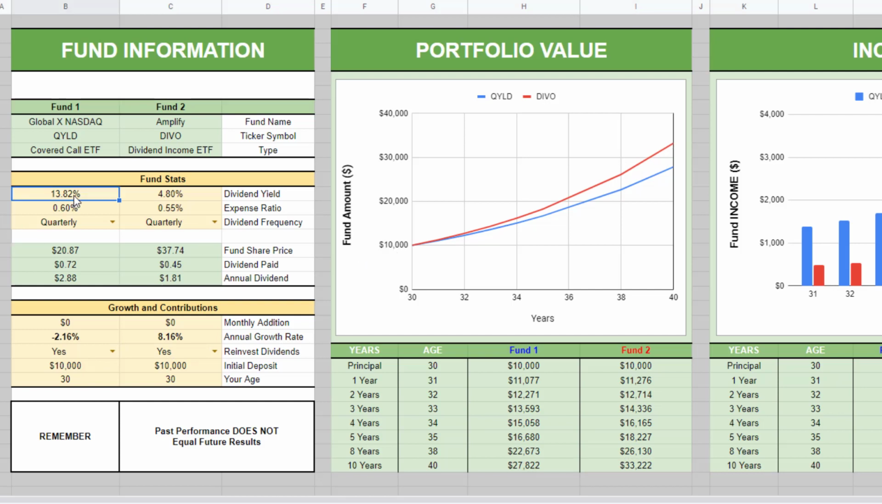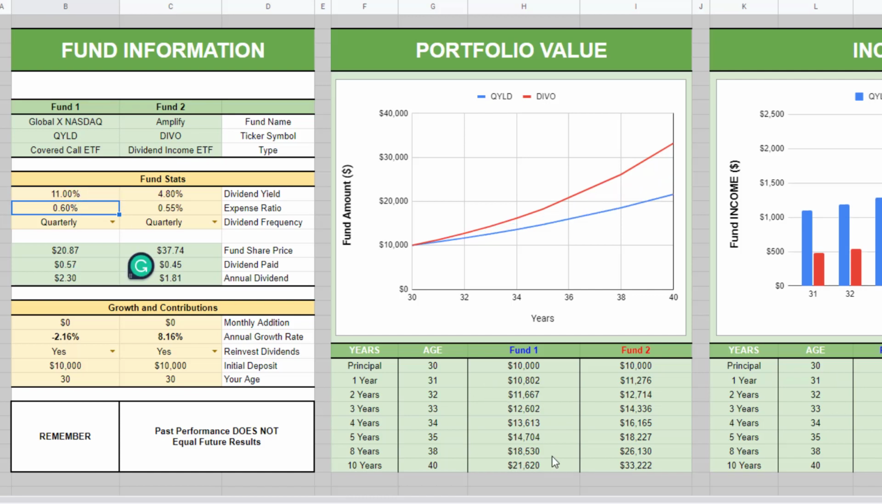And then if we were to drop this to the more conservative 11% 12-month trailing yield dividend number, this is what your portfolios would look like. DIVO would further separate itself from QYLD over the course of 10 years. You would have 33,000 in DIVO and 21,000 in QYLD.